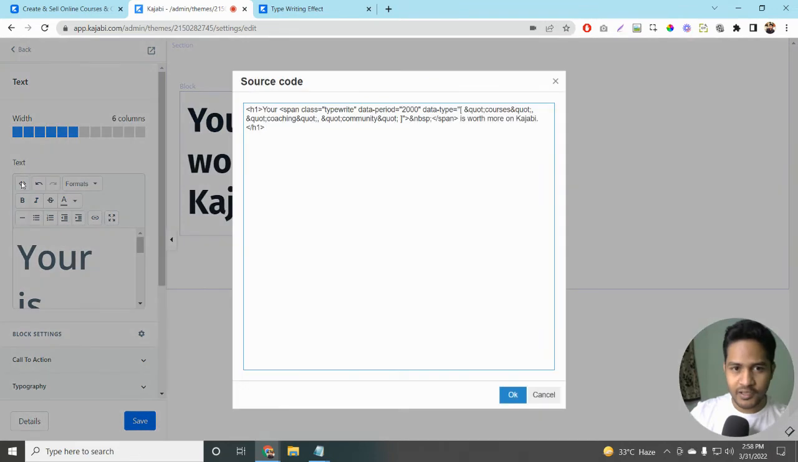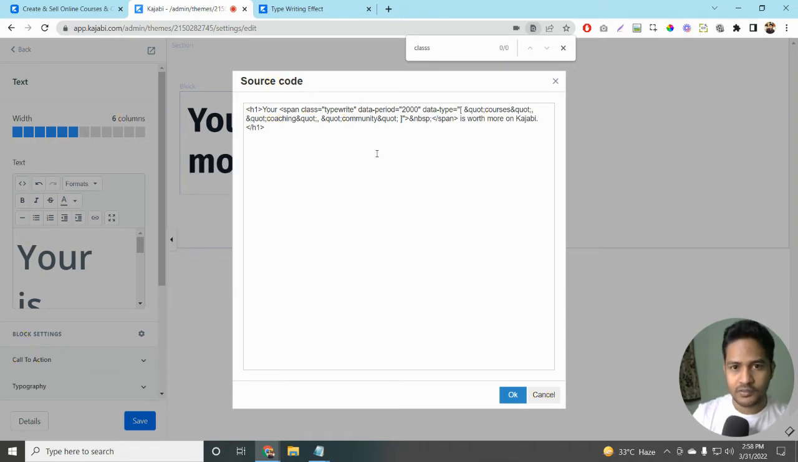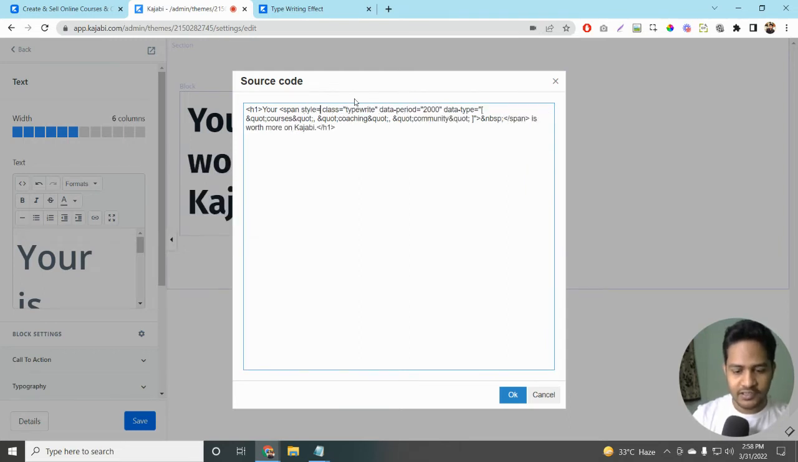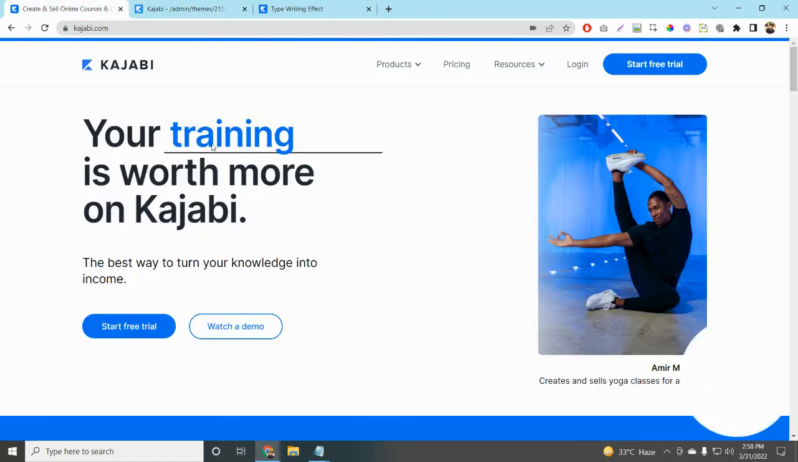Click on the source code again, and over here, just where it says span class type, you can do a Control F and type in class. Just before the class, type style equals double quotes. And between these double quotes, type color colon, then the color code. In our case, we're going to add this blue.